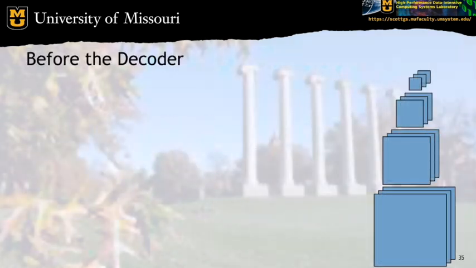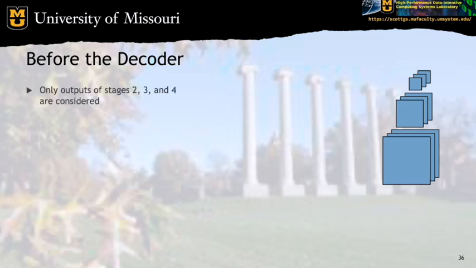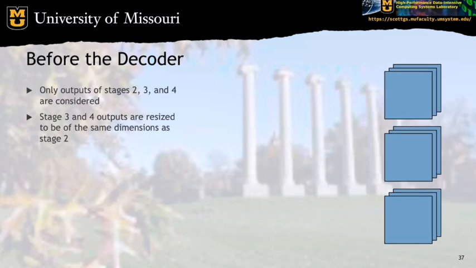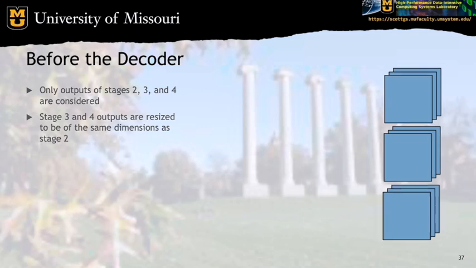So now we have the outputs from the 4 MScan stages. As I mentioned before, the outputs from stage 1 are discarded. This is because the authors found that they could achieve good results without including the stage 1 output. Their theory is that the features in stage 1 are just too low level to be useful to the decoder, compared to the potentially more complex representations at later stages. The next step is upscaling the outputs of stages 3 and 4 to be of the same dimensionality as stage 2.